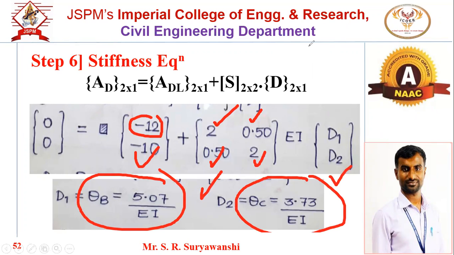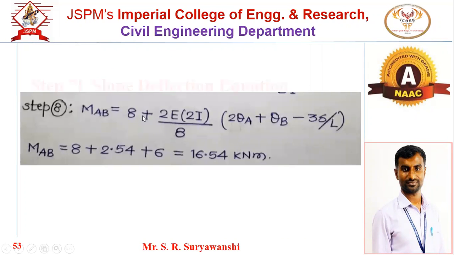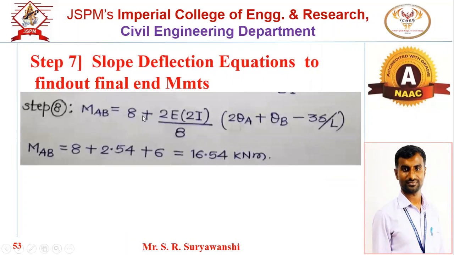Okay. Next step, we have to get the final end moments MAB up to MDC. There are three spans AB, BC, CD, so we have to write down six slope deflection equations, and we have to find out the six final end moments. Now, these are the unknown displacements we have found out using the stiffness matrix concept. Next, use the slope deflection equations to get the final end moments.